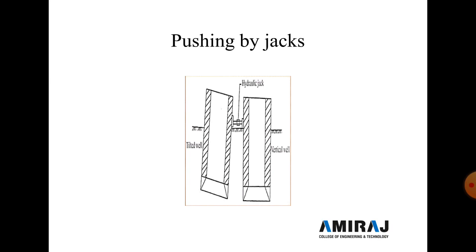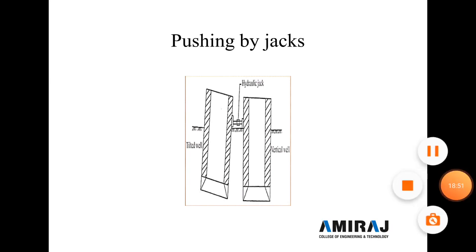And fourth one is pushing by jack. In this figure, one jack is provided between the two well caissons. One well caisson is perfectly inserted vertically and the second one is inserted with a tilt, so between the vertical well and the tilted well, one hydraulic jack is provided, and due to the hydraulic jack pressure, the tilted well is fixed vertically. Thank you for listening.